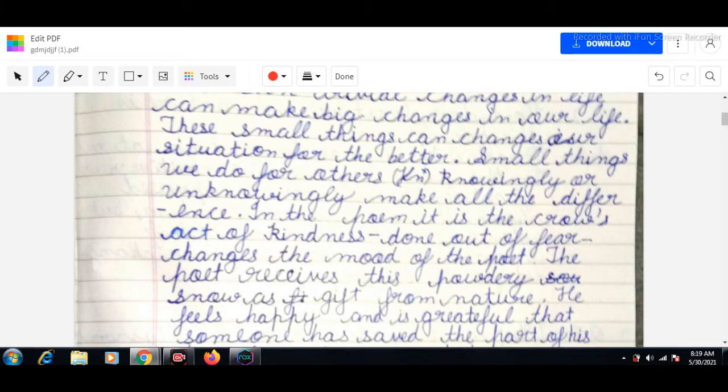That act of the crow, an act of kindness done out of fear, changed the mood of the poet. Before this, the poet's mood was depressed, but after this, his mood changed for the better, and his day was saved, and he could do other things at that time.